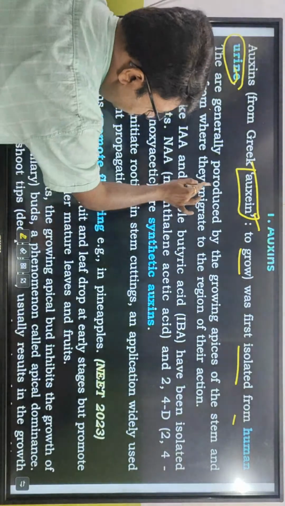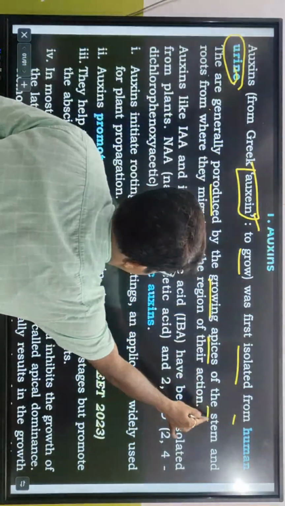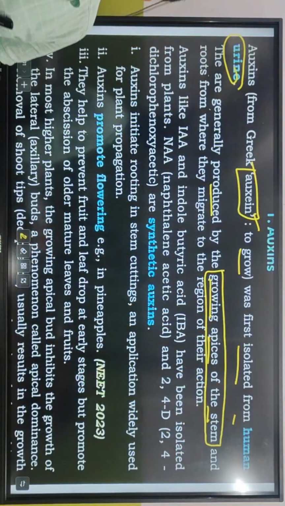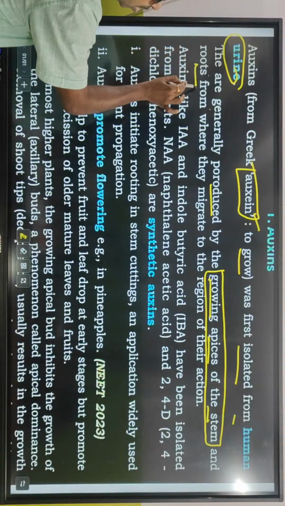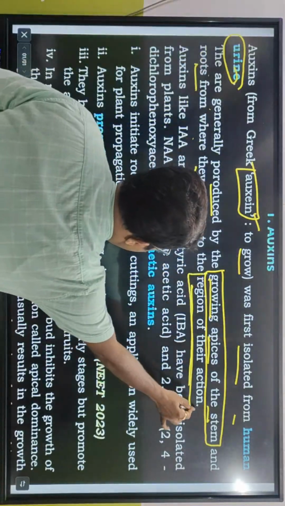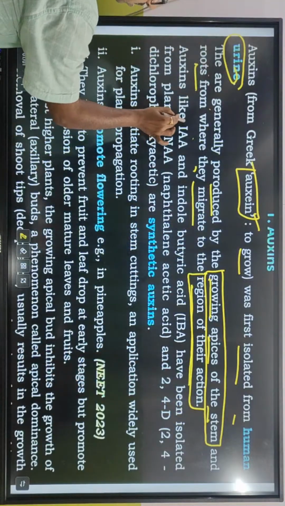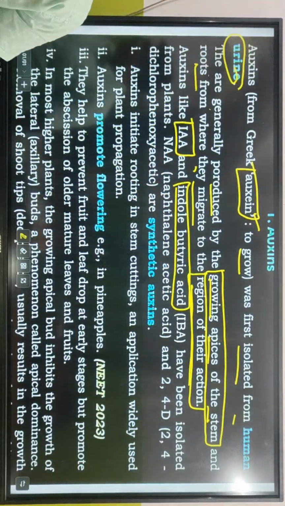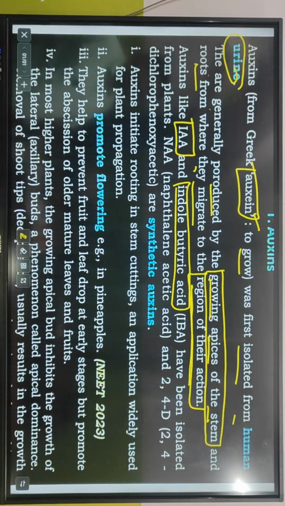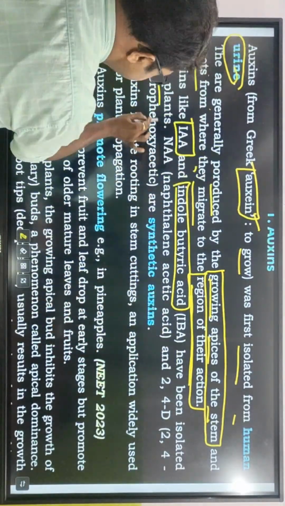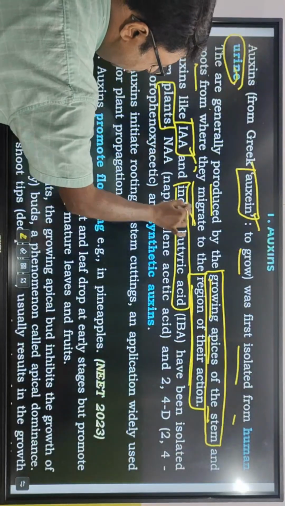So they are generally produced by the growing apices of the stem. Where are they found? Apices of the stem, the shoot apex, and on roots, from where they migrate to the region of their action. Auxins like indole acetic acid and indole butyric acid, IAA and IBA. Who are these? They have been isolated from plants, and these are natural auxins.